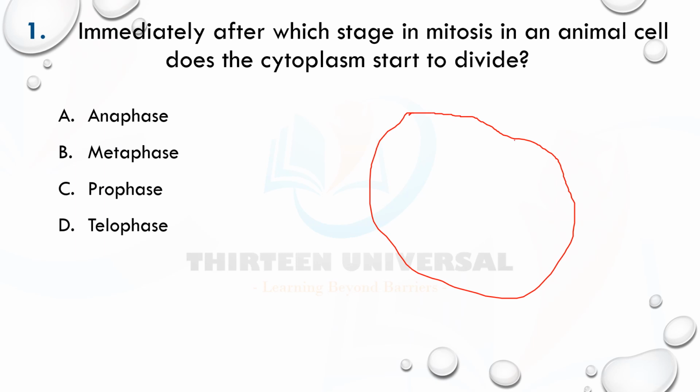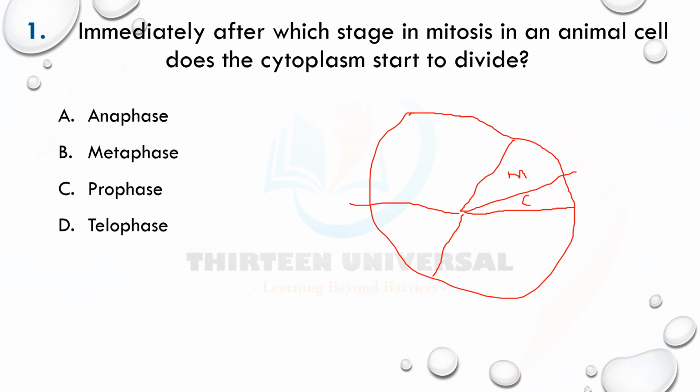These are different segments, all parts of the cell cycle. This is mitosis, which is nuclear division. C is cytokinesis, which is cell division.